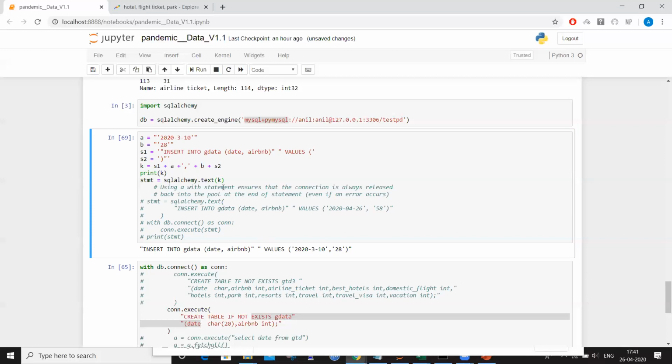Insert into G data. I think Pradeep is not there. No, Pradeep is not there.